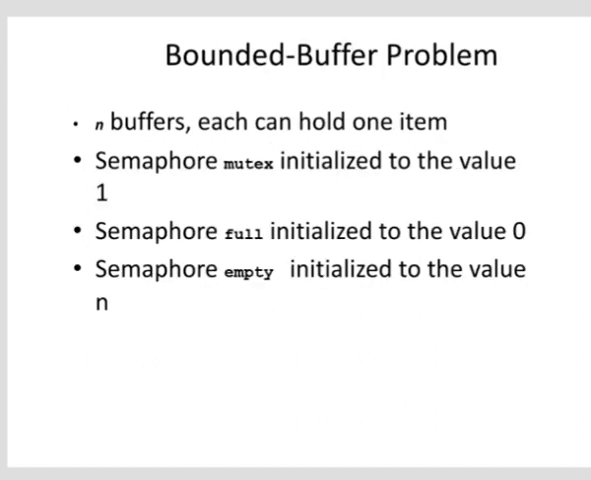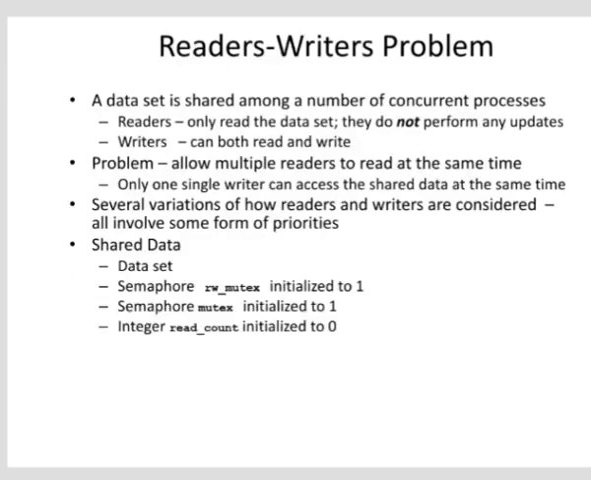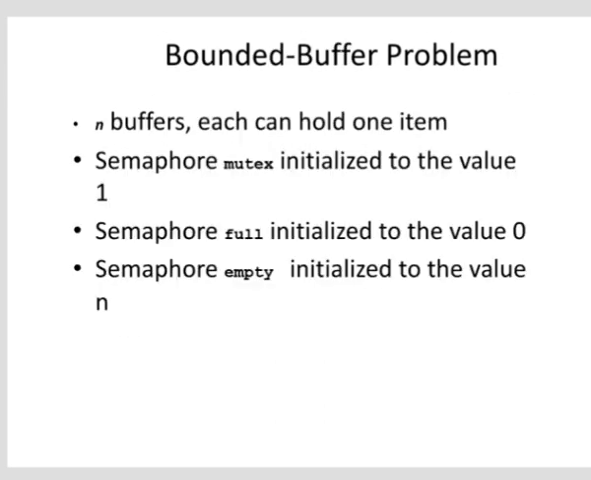In the bounded buffer problem, there are n buffers, each can hold one item. The semaphore mutex is initialized to the value 1. The semaphore full is initialized to the value 0. The semaphore empty is initialized to the value n. So there is a producer consumer problem. It is one of the most common problems found in concurrent processing.